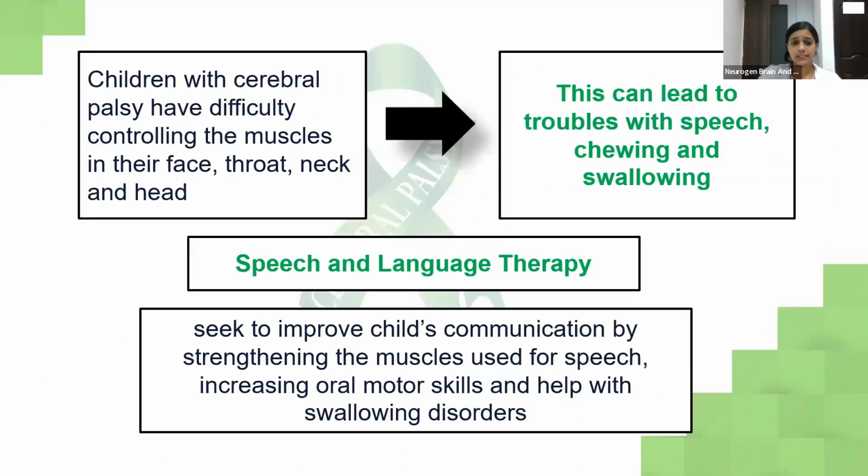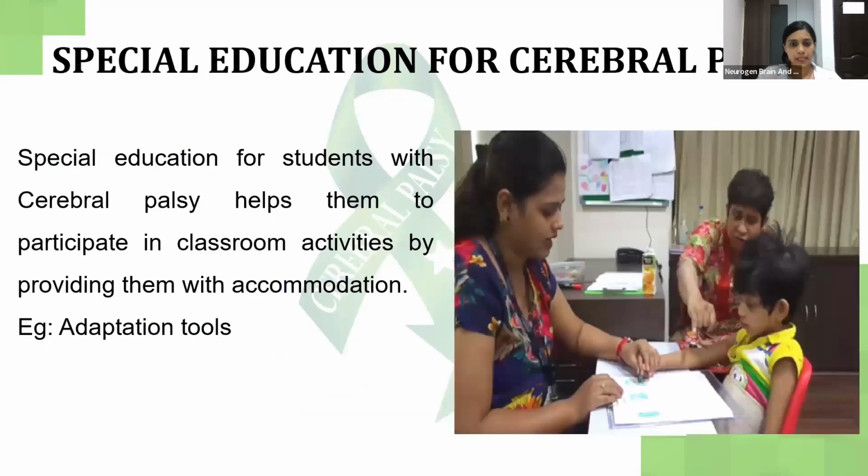Speech therapy. Speech and language therapy will try to improve the child's communication by strengthening the muscles used for speech, the muscles used for swallowing, chewing, and oromotor skills, which will help further to reduce the swallowing issues that they go through. Special education. The special educator will help students with CP to participate in classroom activities by providing them with the appropriate accommodations or the adaptive tools that they require for the same.